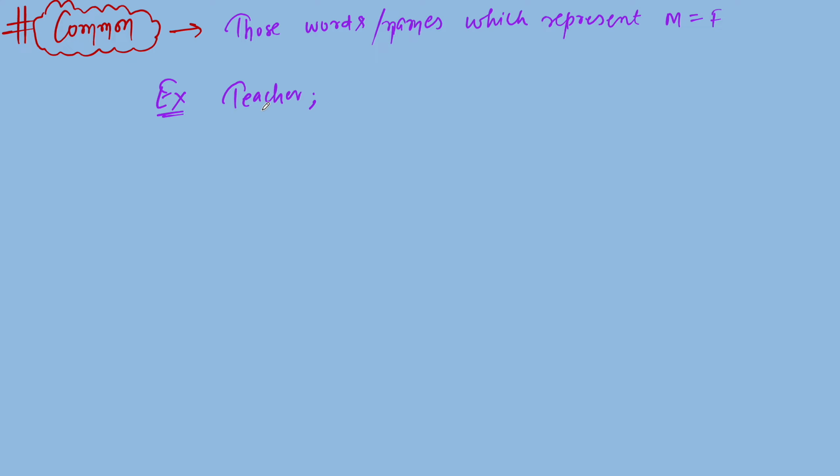Another example is students, which is also a common gender, as it can be used for both male or female. Lawyer and friend as well. There are many words which come under the category of common gender, but I'm taking only four.